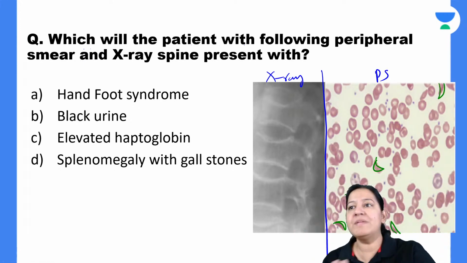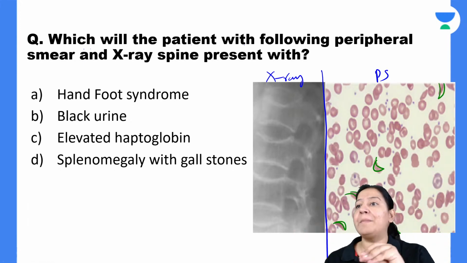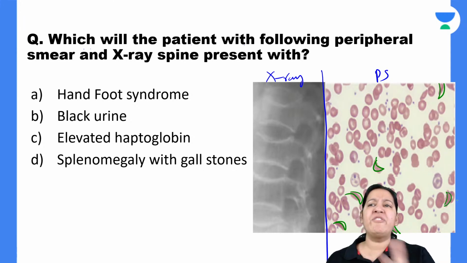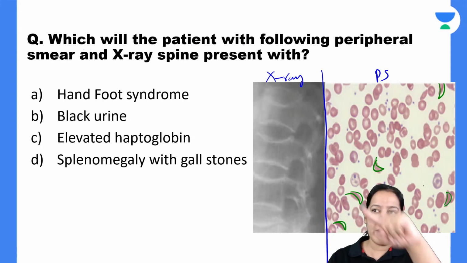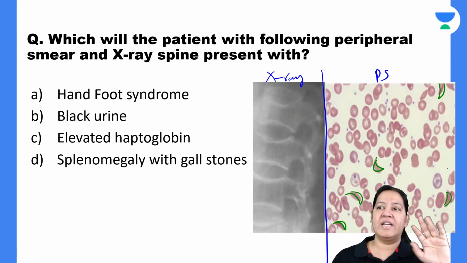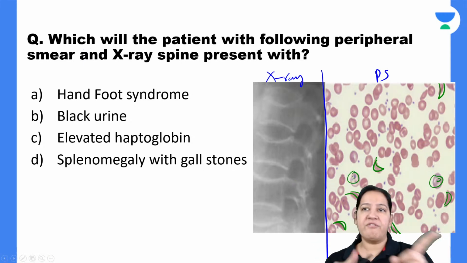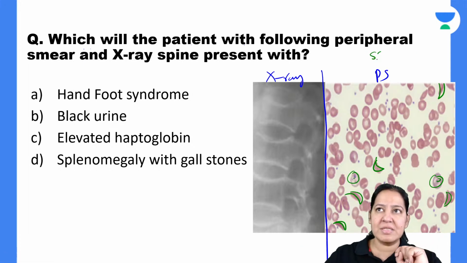All the RBCs will not be sickle. Only a few RBCs in the image will be sickle. So you cannot superficially say, ma'am, the image looks normal. No, a few RBCs are sickle shaped along with target cells. I can see a few target cells also, but target cells are non-specific. So of course, in the peripheral smear, my diagnosis is sickle cell anemia.